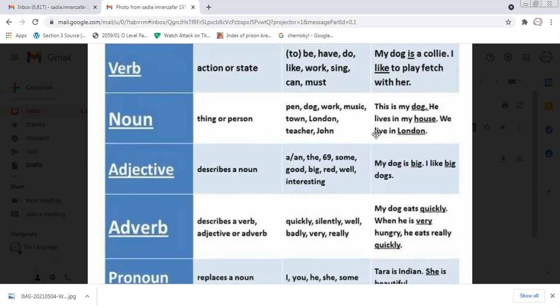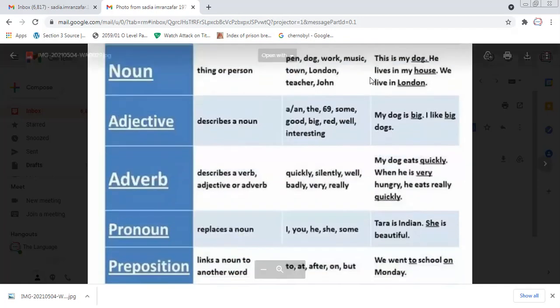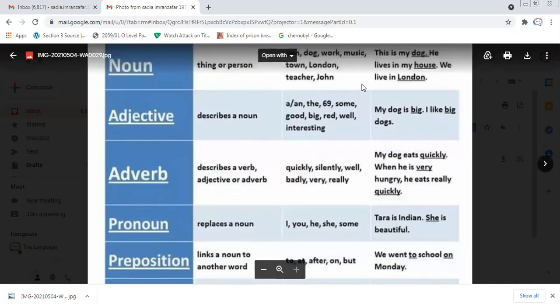Now noun is done, adjective is done. Adjective is describing a noun. These are examples of different adjectives. Adverbs are the words that describe a verb. They can also describe an adjective or another adverb. So an adverb can describe a verb, an adjective, or an adverb.